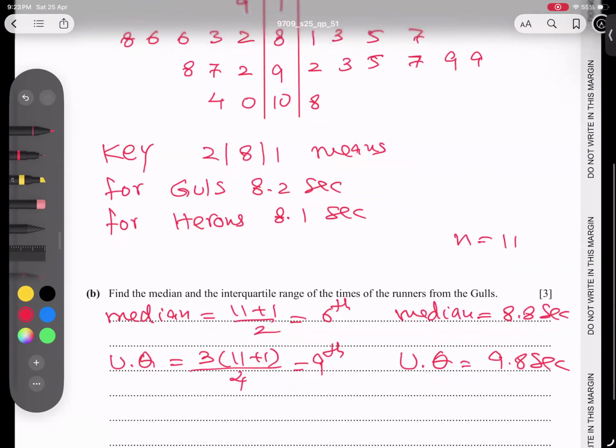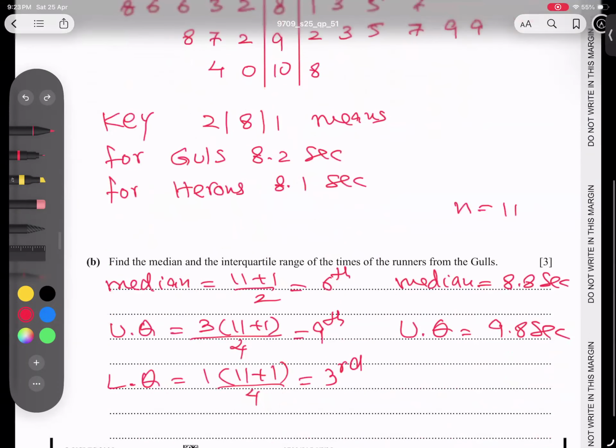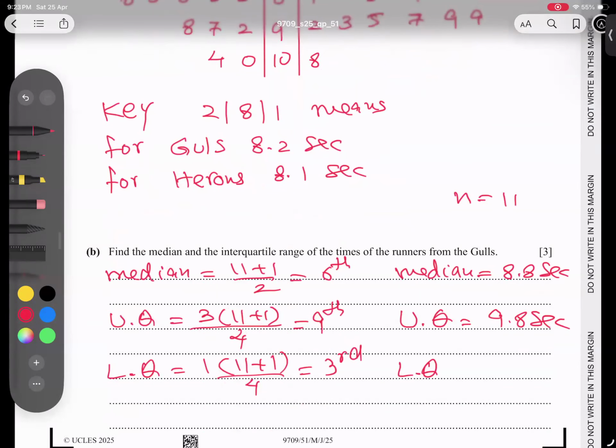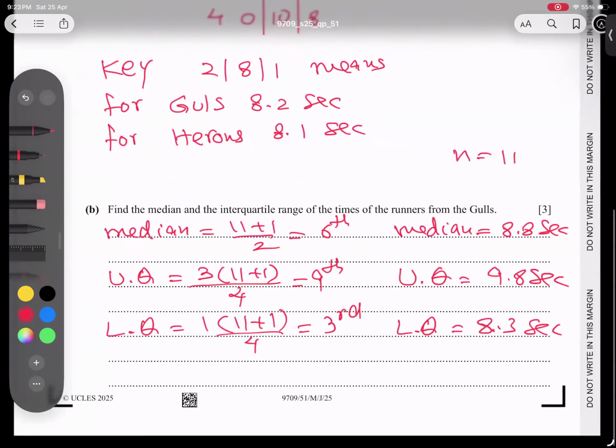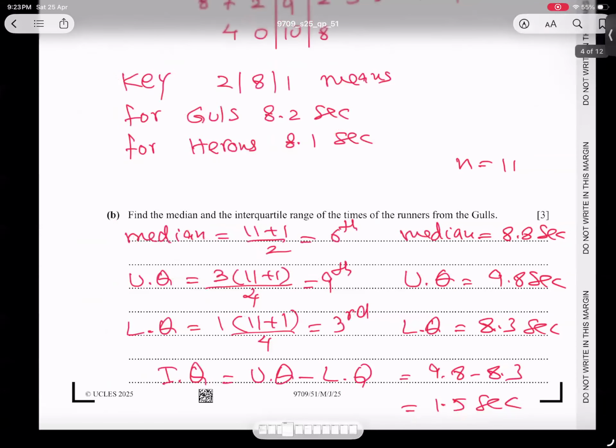Now let's talk about the lower quartile. So 1/4 is basically the lower quartile. So I'm getting third place. Third place, 1, 2, 3. So 8.3. So the lower quartile is 8.3 seconds. And what is the interquartile formula, students? Upper quartile minus lower quartile. And I'm finding it finally, 9.8 minus 8.3 is giving us 1.5 seconds. I hope this part is very clear. And let's go for the next.